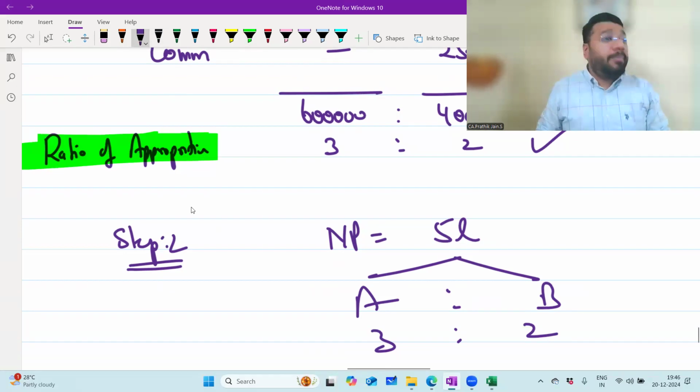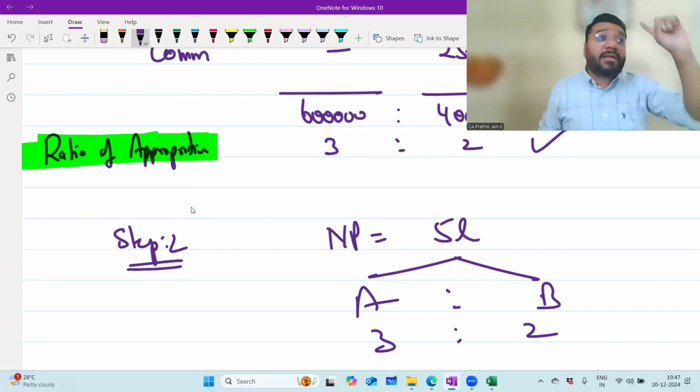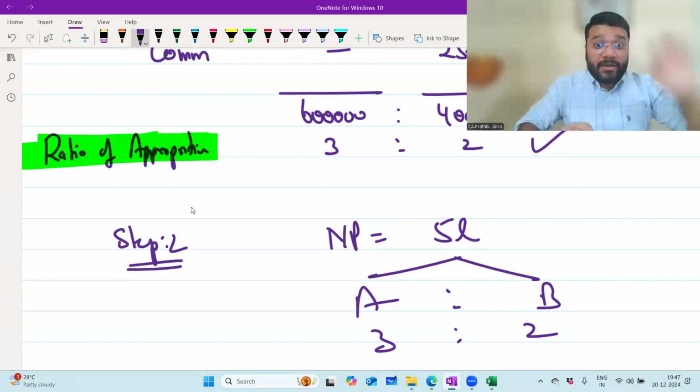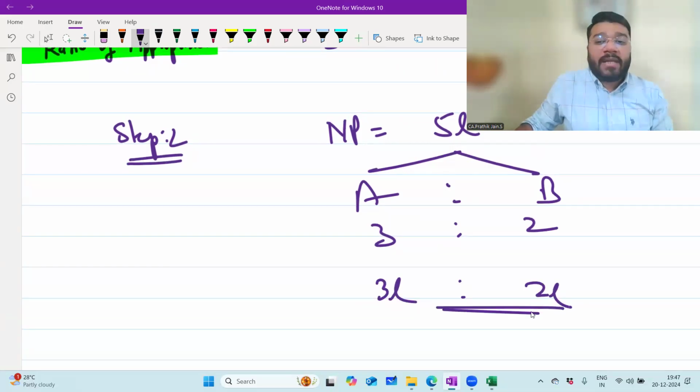Why the ratio of appropriation? Why not the profit sharing ratio? We discussed the concept logically in the regular class because we had a lot of time there. We discussed all the masalas there, but no time here. So what is the answer? 3 lakh is to 2 lakh.